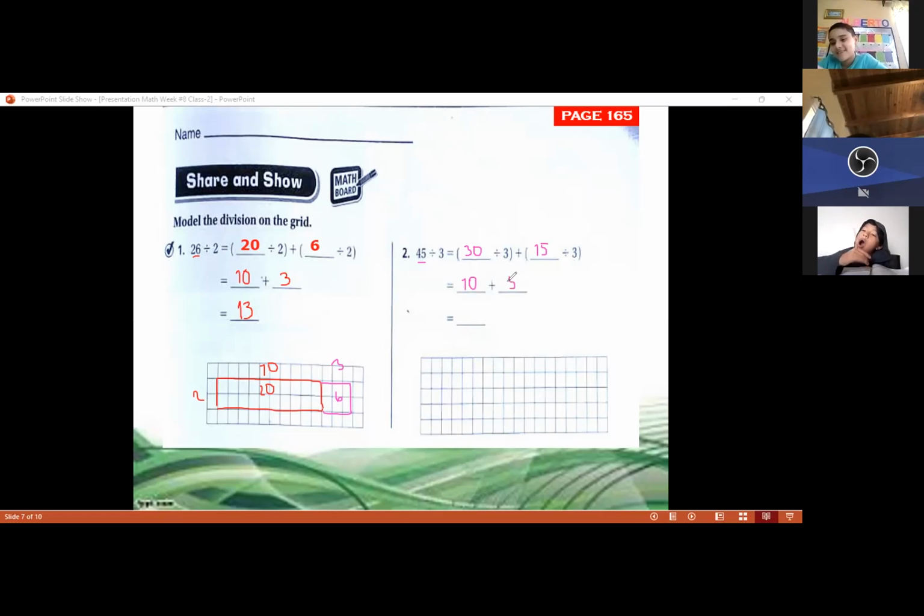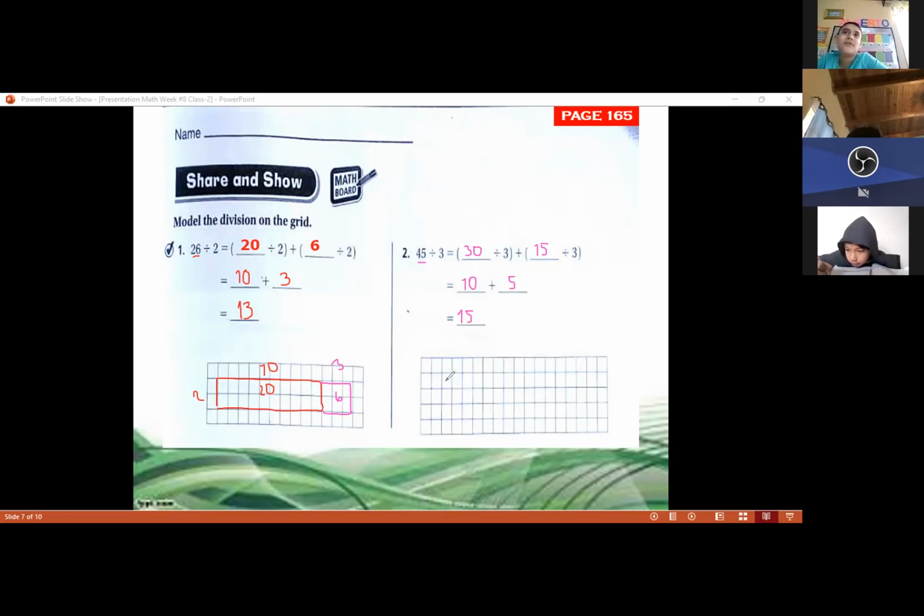That's right. So you say 15 divided by 3 is 5 because 3 times 5 is equal to 15. Now we need to add. 10 plus 5 is 15, that's right. So that is the answer for the division. 45 divided by 3 is equal to 15.